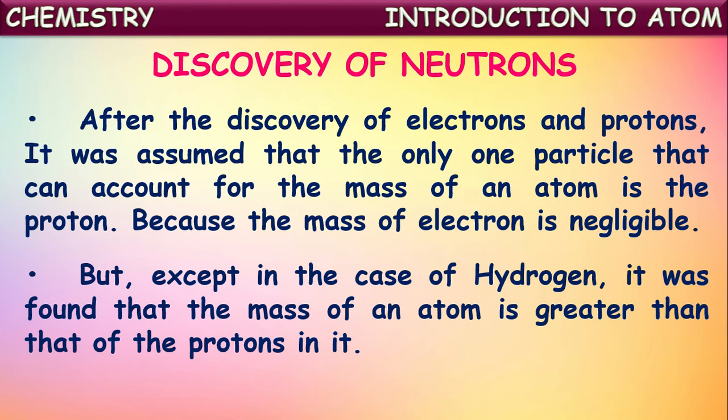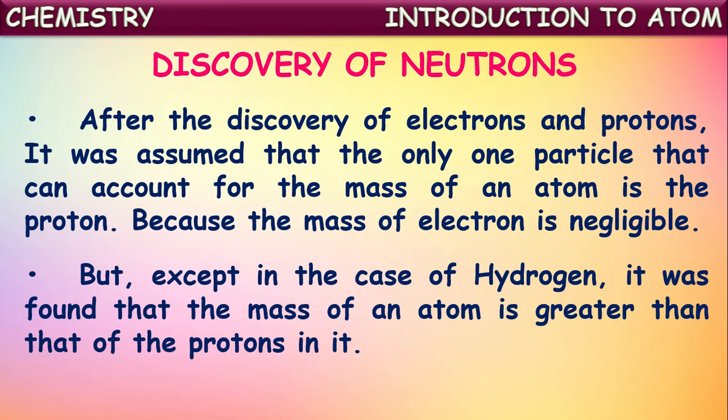But except in the case of hydrogen, it was found that the mass of an atom is greater than that of the protons present in it. So surprisingly, their assumption became wrong, except in the case of hydrogen.